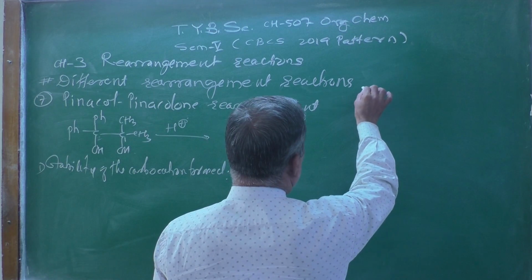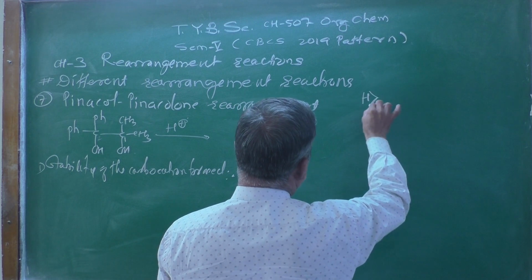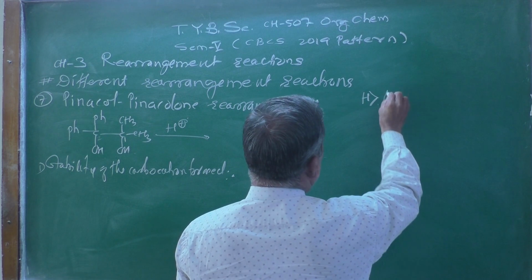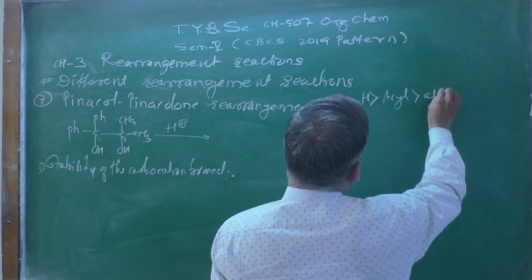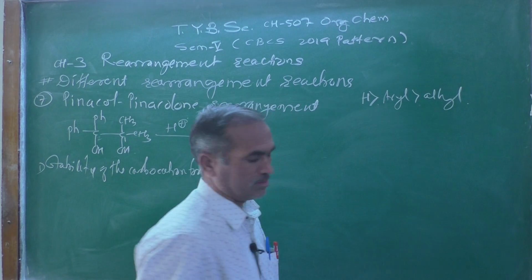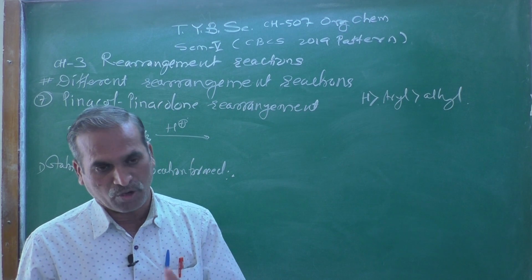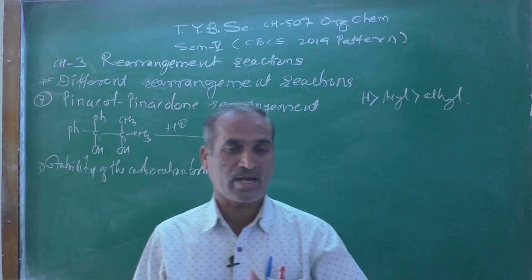Generally, the migratory aptitude is found to be H, then aryl, then alkyl. That is the general migratory aptitude, but there are some exceptions.